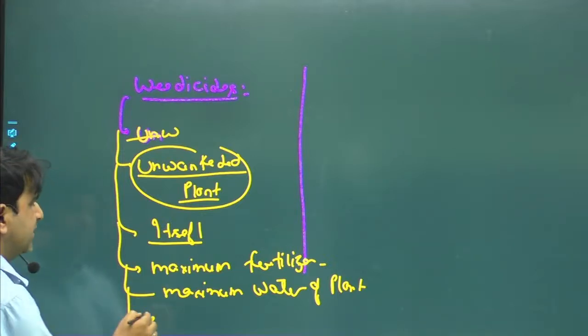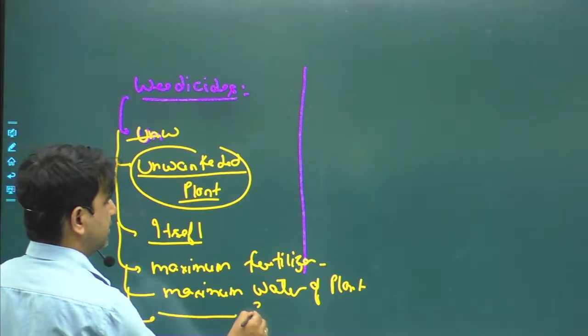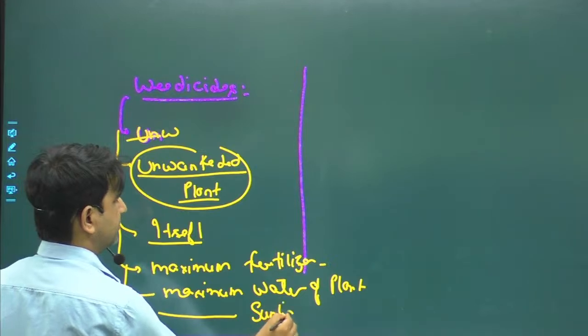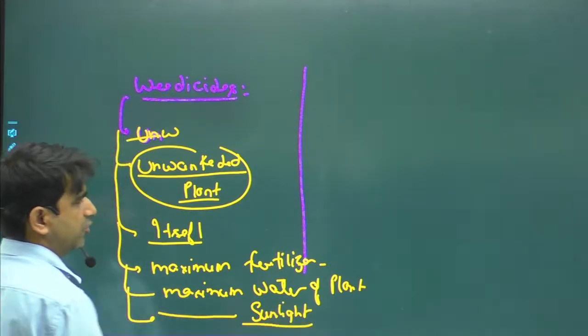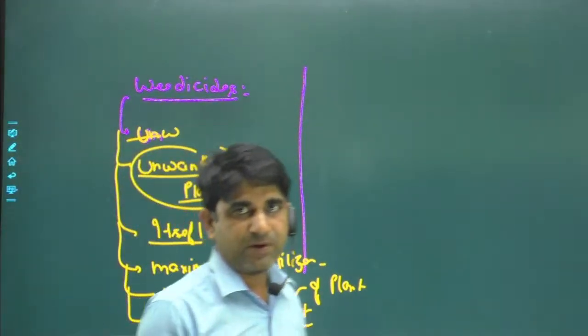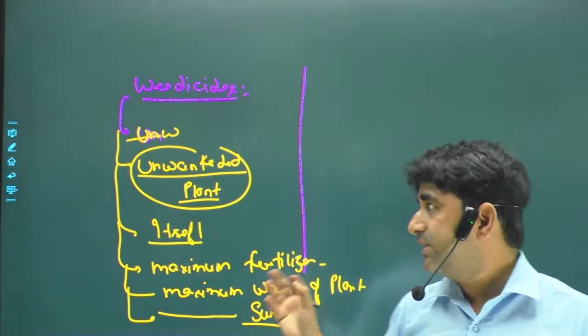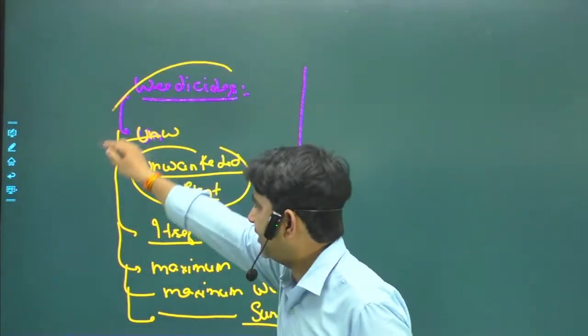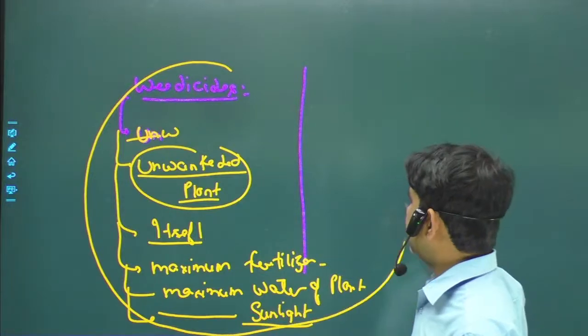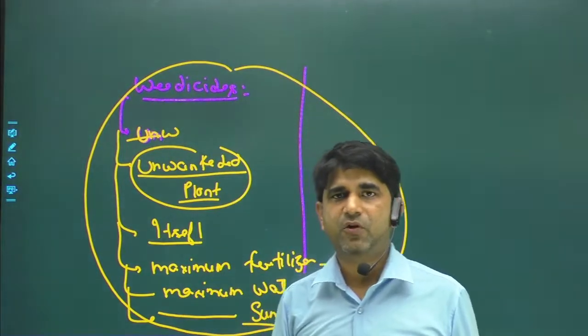Some weeds also use maximum sunlight, and they don't allow the other plants to grow. So that's why these are very harmful for any crop.